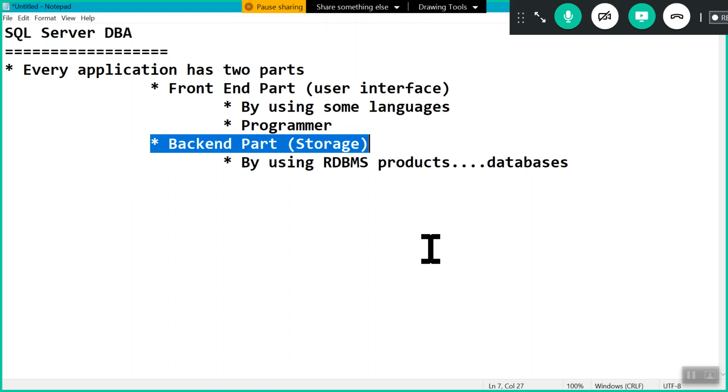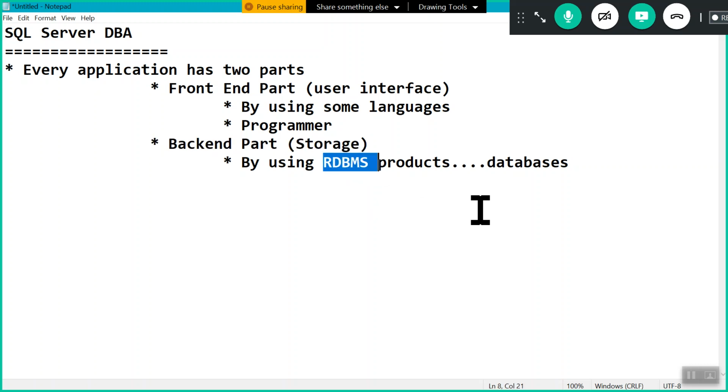The backend part is a collection of databases, right? And these databases we are creating and managing with the help of RDBMS products.